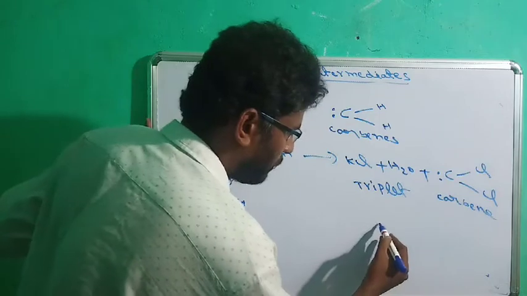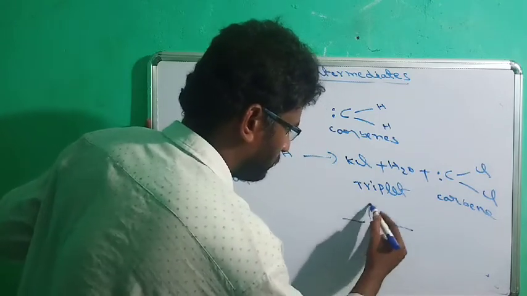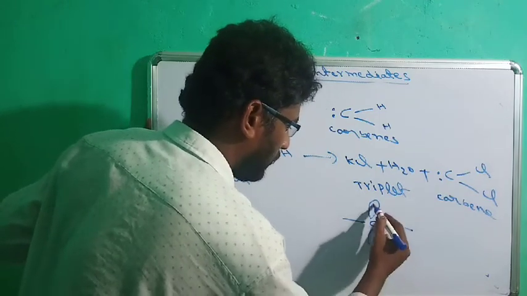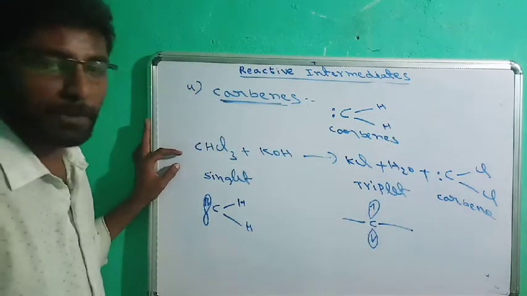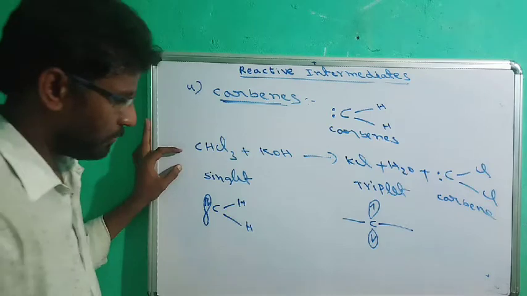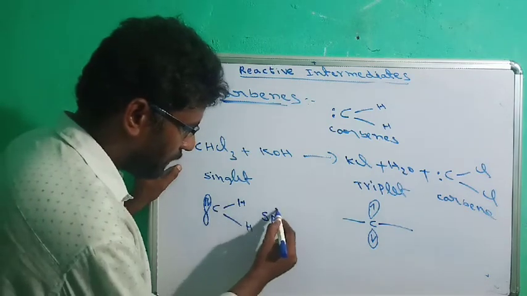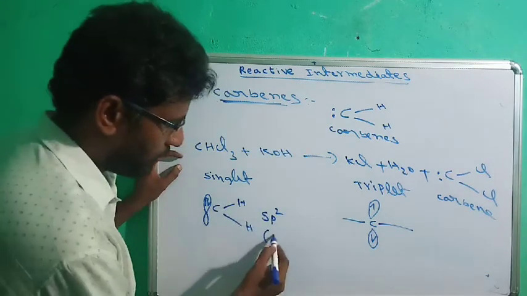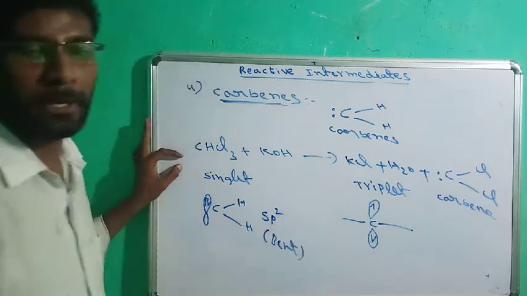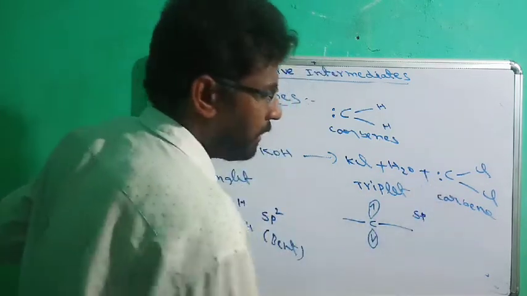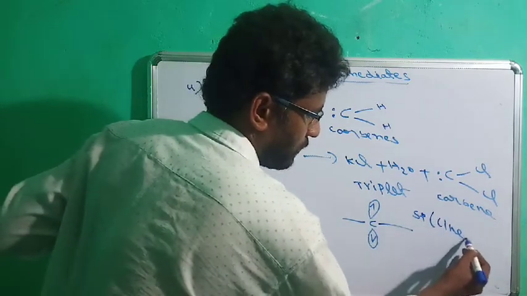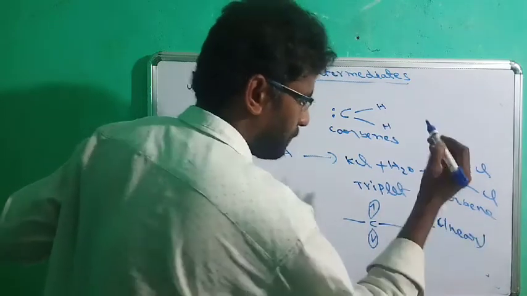In triplet carbene, the electrons must be present in different orbitals. The singlet carbene exhibits sp2 hybridization and the shape must be bent, whereas triplet carbene exhibits sp hybridization. The shape must be linear.